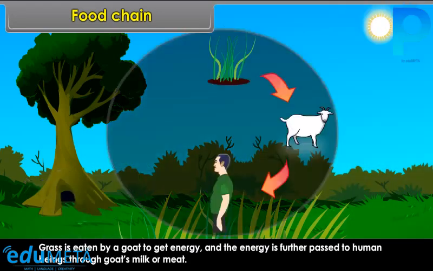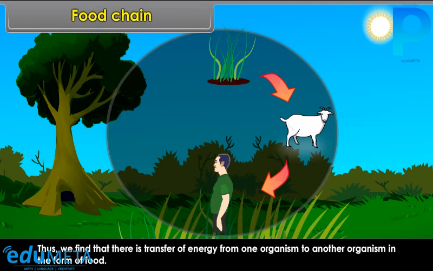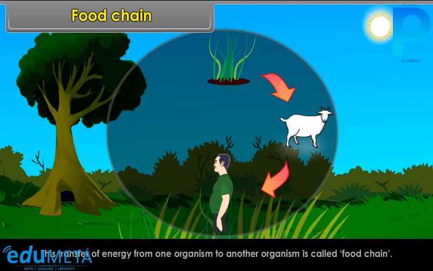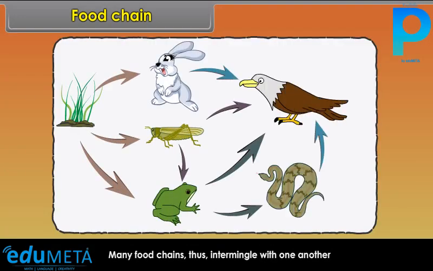Thus, we find that there is transfer of energy from one organism to another organism in the form of food. This transfer of energy from one organism to another organism is called food chain. Many food chains thus intermingle with one another, showing complex relationship of organisms at different levels, and form a food web.